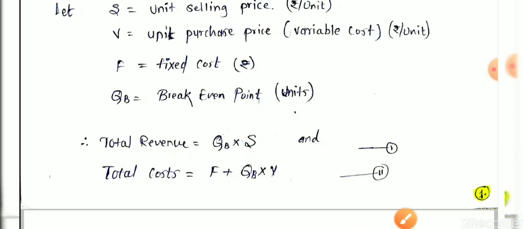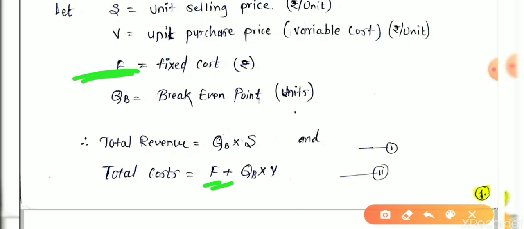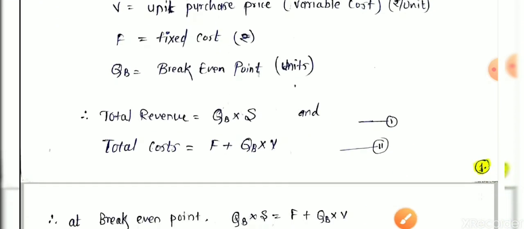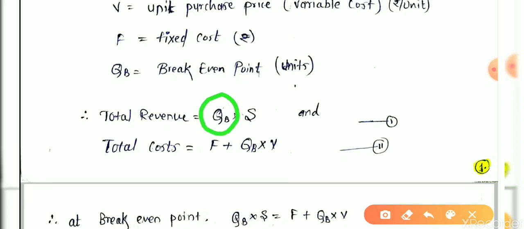But we require a stall or a shop, and the rent of the stall or shop, electricity, are included in this. This fixed cost means the rent of the stall. Let's take a simple example, rent of the stall as a fixed cost. Then how much revenue do you generate if you sell QB notebooks, it may be 500, 800, 900 notebooks?